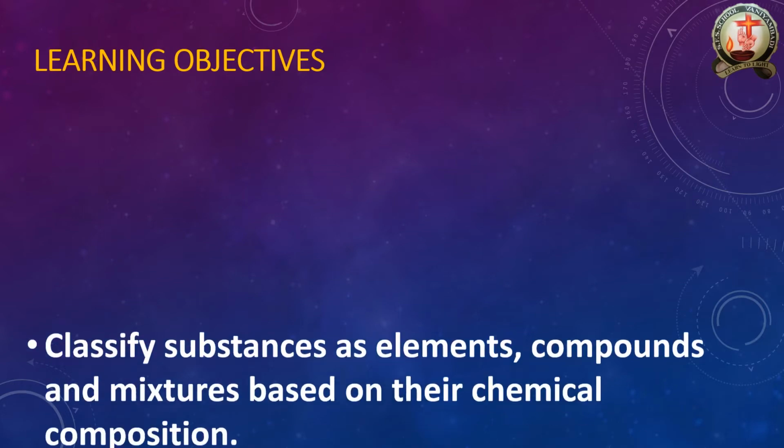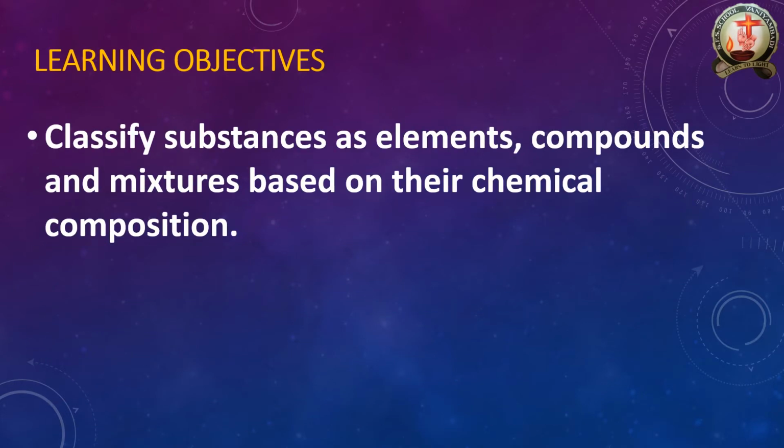Now we are going to our lesson. Our learning objectives in this lesson: classify substances as elements, compounds and mixtures based on their chemical composition. In your 8th standard also, you studied how the classification happens, how atoms are built, how atoms or elements are transformed into compounds, and how compounds are transformed into mixtures based on chemical composition.